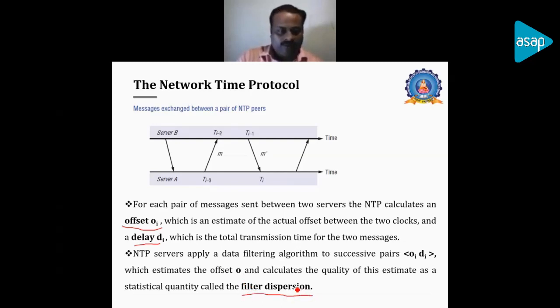So the quality of the values exchanged between the primary server, the secondary server, and a number of servers in the hierarchy will be identified using a quality measure called filter dispersion. Based on the offset value, it will identify how efficiently the primary and secondary servers are communicating with each other. We also reconfigure the primary and secondary servers: when there is a failure on the primary server, it will be identified using this metric, and we will change the role of the primary server to secondary and the secondary to primary based on this data.